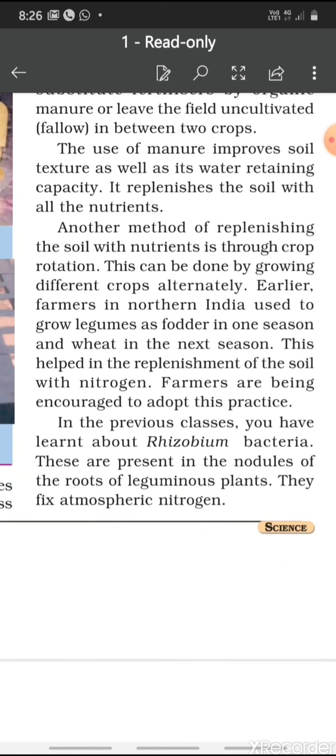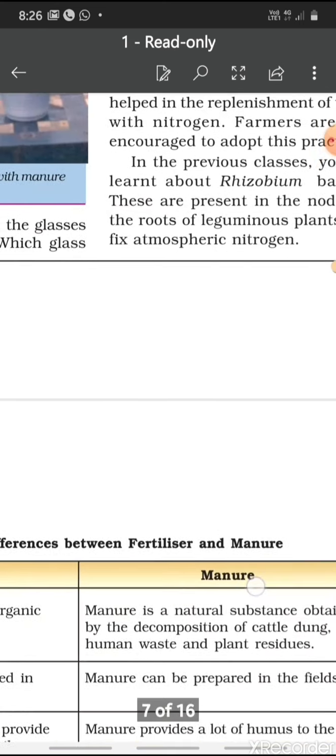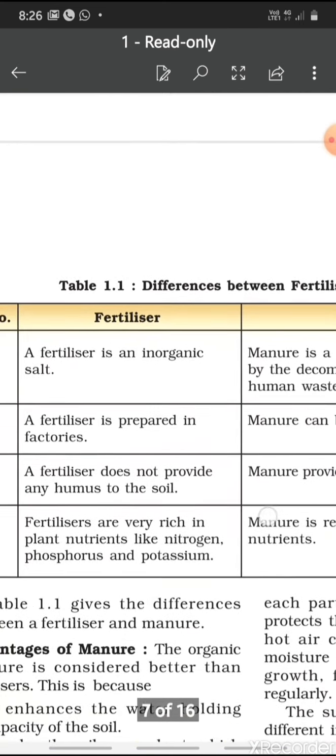In the previous classes, you have learnt about rhizobium bacteria. These are present in the nodules of the roots of leguminous plants. They fix atmospheric nitrogen that is present in the atmosphere to the soil, which can be used by plants.